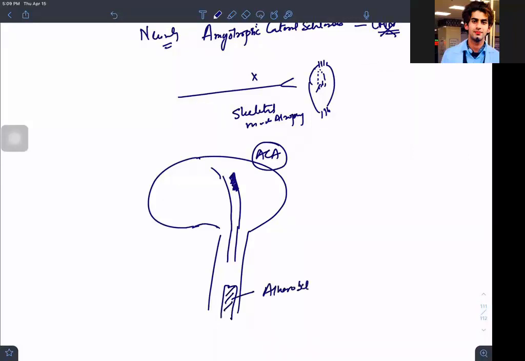Atherosclerosis of carotid artery. If I have atherosclerosis of carotid artery, that means I'm not able to supply the blood to the cerebral hemispheres. That means my cerebrum will become atrophied. So in case of carotid artery atherosclerosis, we are not able to maintain the perfusion, which will finally lead to cerebral atrophy. You are not giving it food, that means it will not survive. It will not be able to maintain its shape.